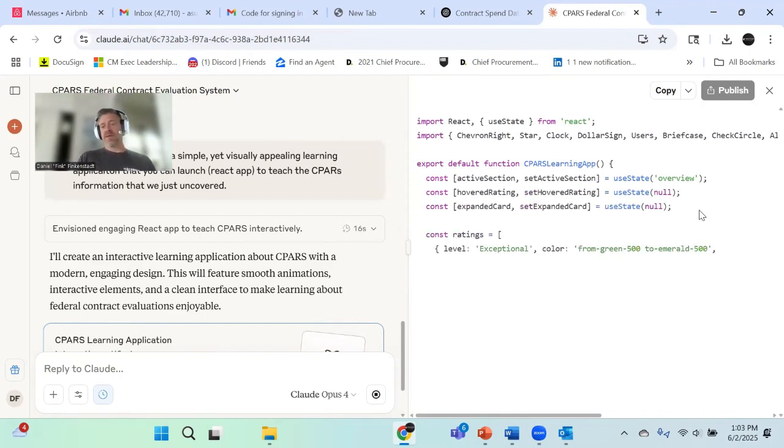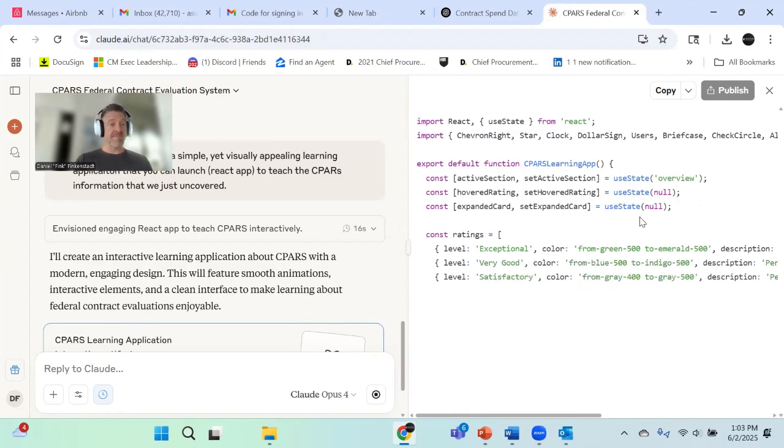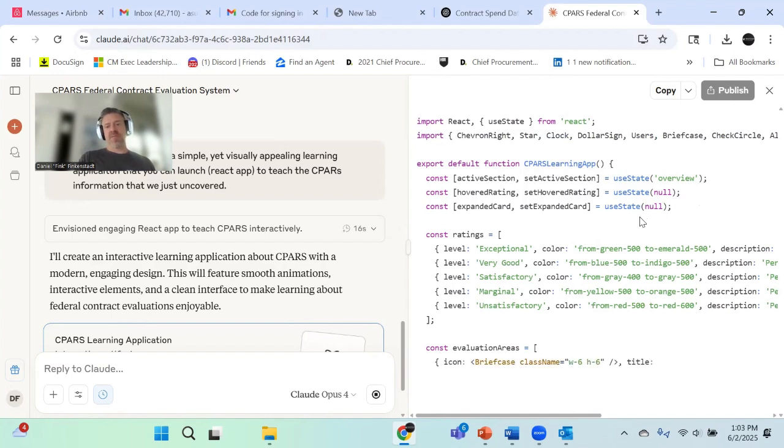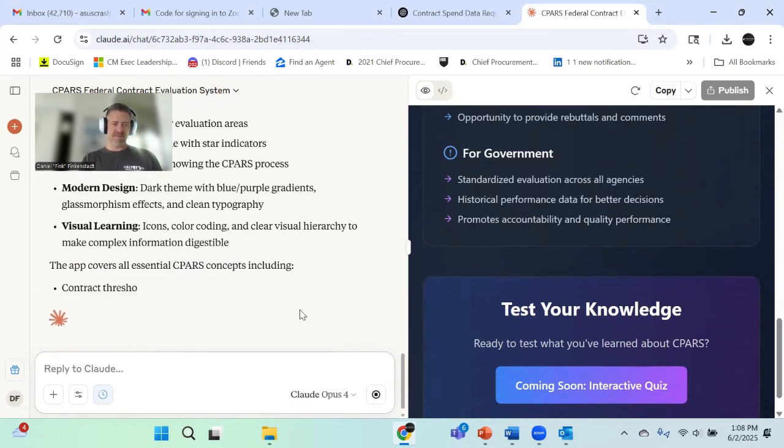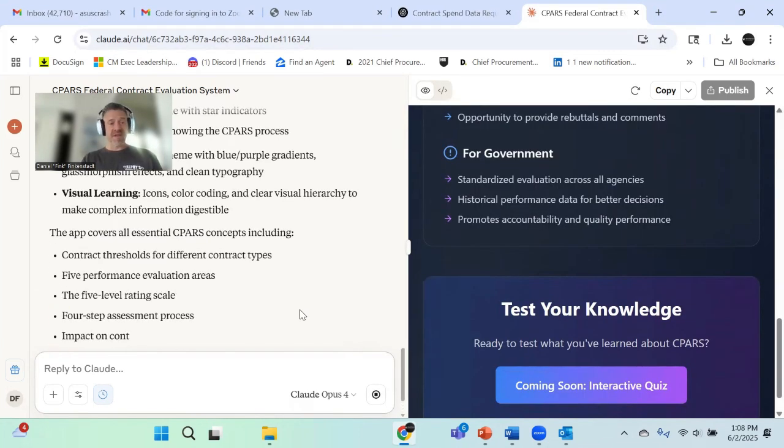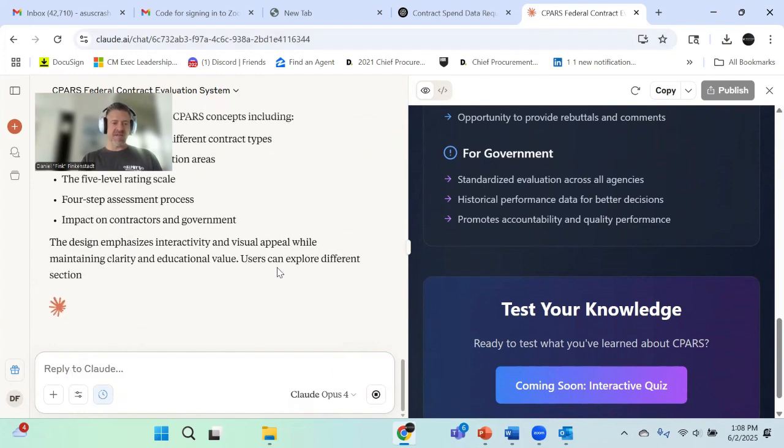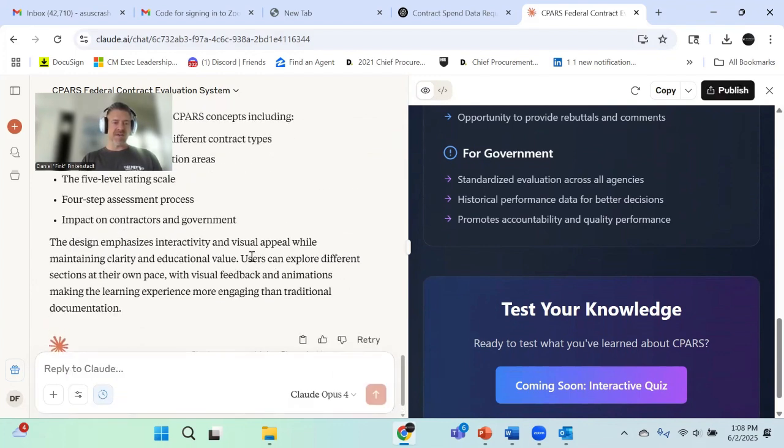And I'm hoping that it will not build something too exquisite because this can go on for a little while, depending on what it gets out of your instructions. What I was trying to say there was simple yet visually appealing would help it simplify the learning app. Sometimes it'll try to get really cool. Yep, great. This is the other thing about the thinking part of Claude is it'll use a ton of tokens to tell you what it did, which is really inefficient. I'm not a fan of that.